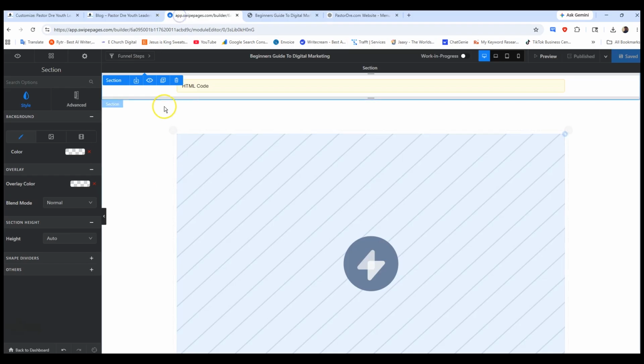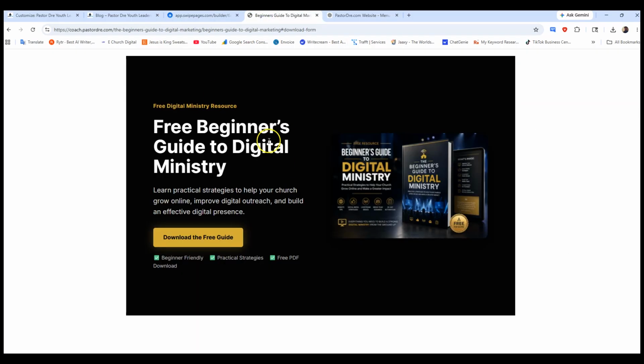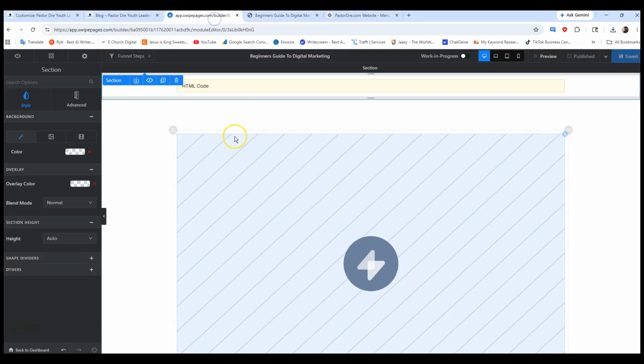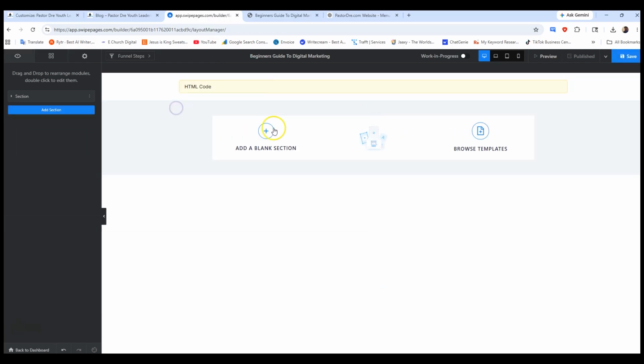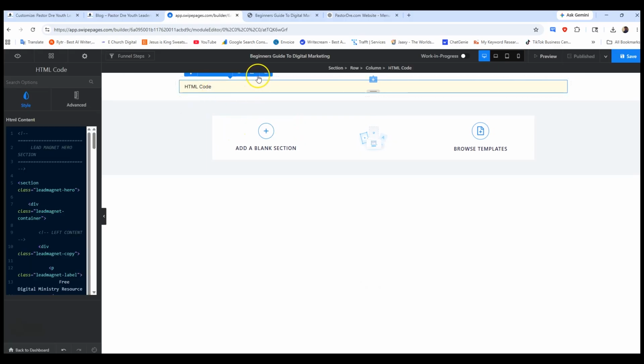So here's the back end of Swipe Pages. Here's what we're looking at. Okay, so let's go in the back end. I'm going to take out this image. I don't need that. So let me go ahead and delete this section. All right, so what I like to do is I like to go to code. Then I like to duplicate it.